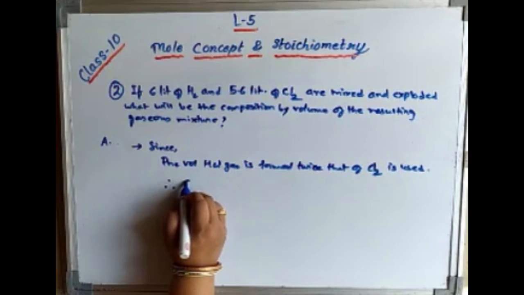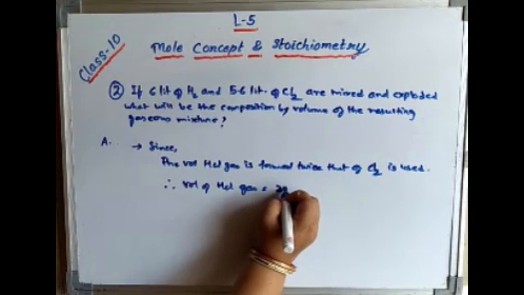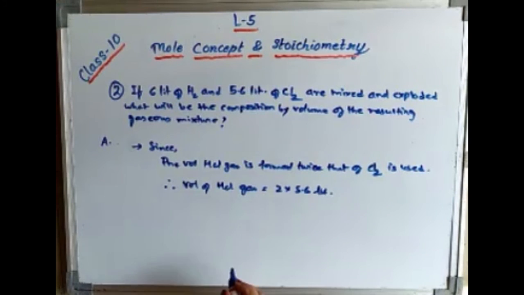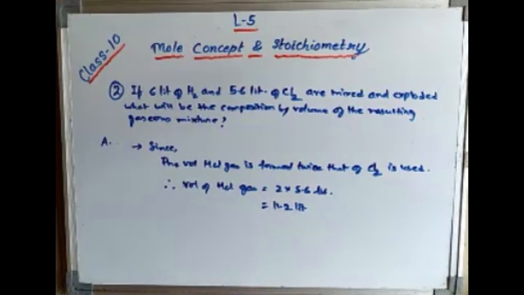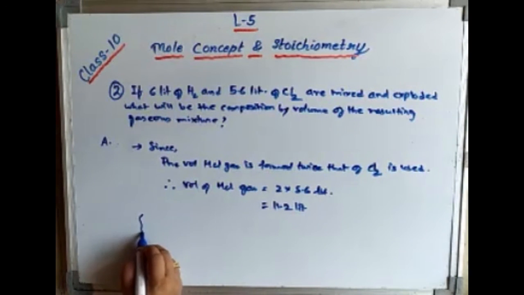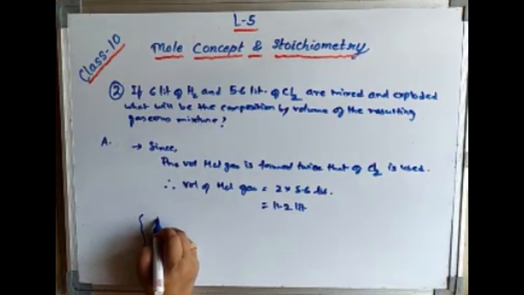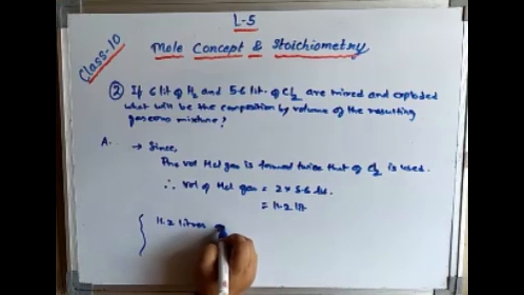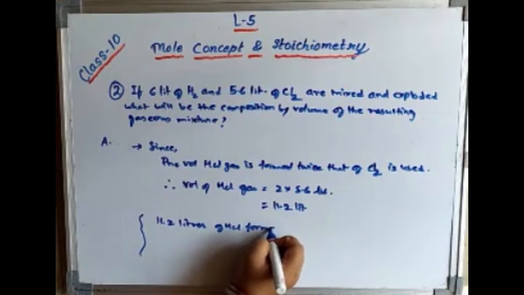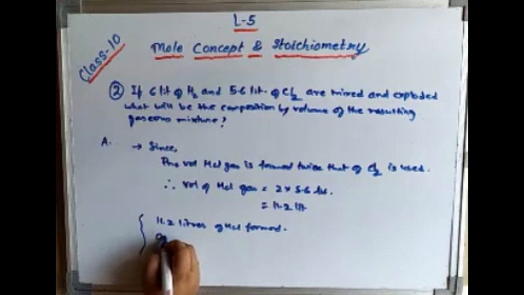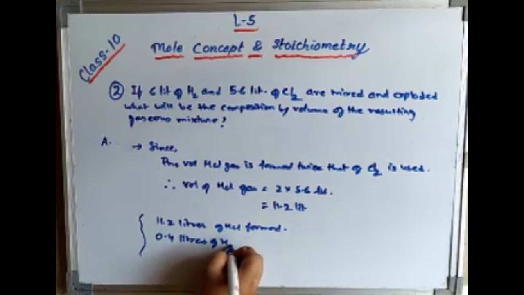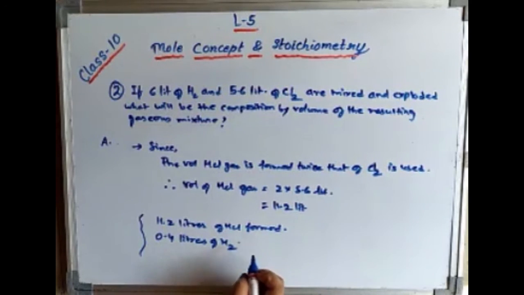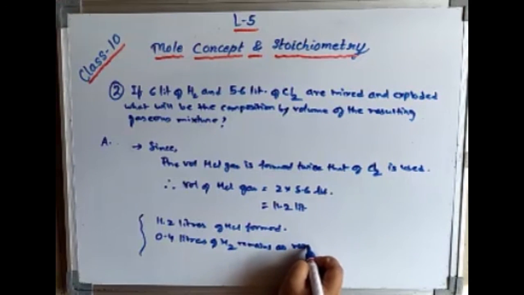So the volume of HCl will be 2 into 5.6, which comes to 11.2 liters. So the final answer is: 11.2 liters of HCl formed, and 0.4 liters of hydrogen remains unreacted as residual gas.